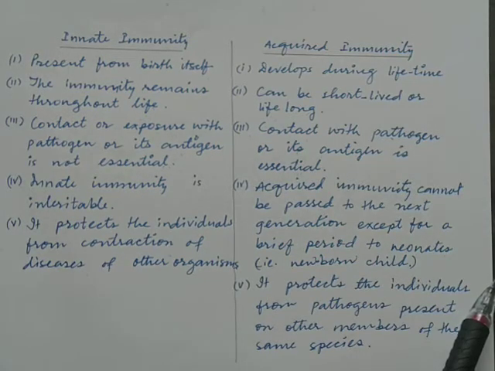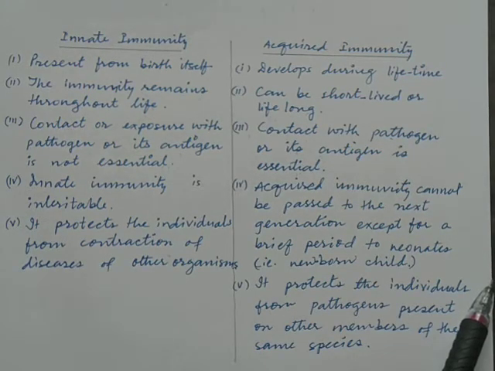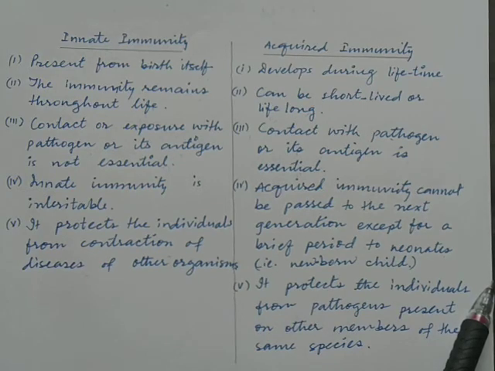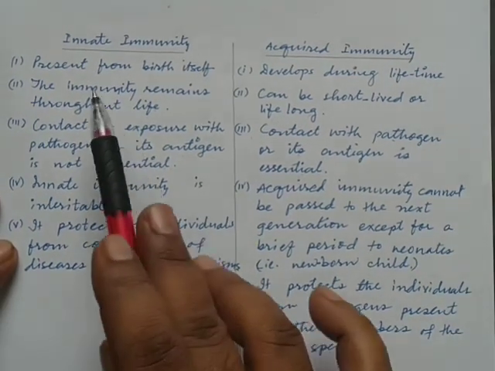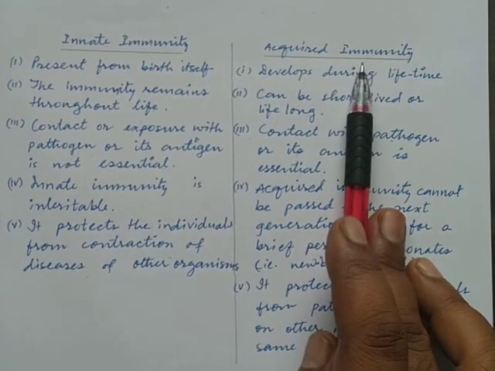We are going to discuss these three in more detail. Then we talked about the characteristics of acquired immunity: specificity, diversity, discrimination between self and non-self, and the last one is memory. And we have also discussed the difference between innate and acquired immunity. Thank you.